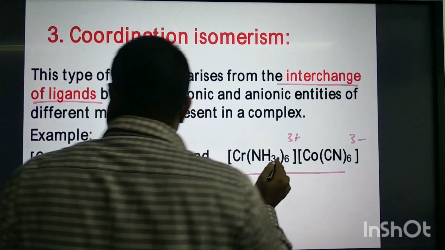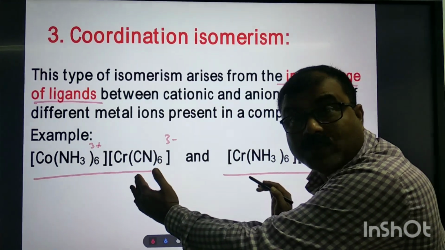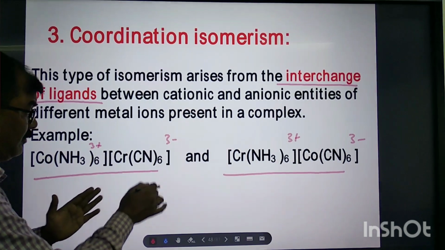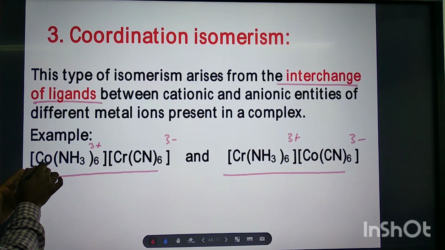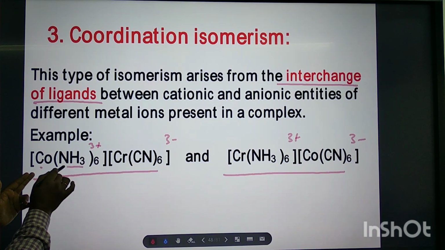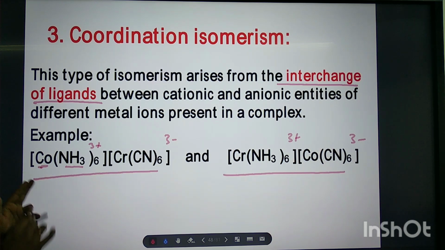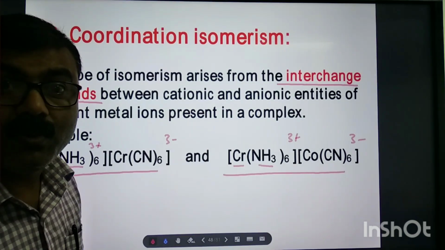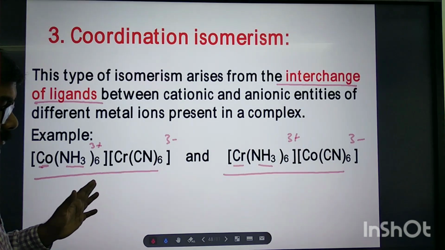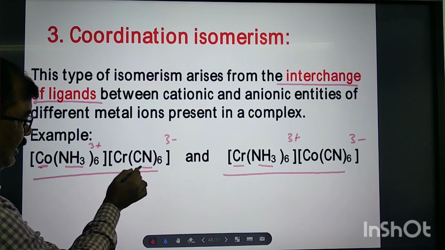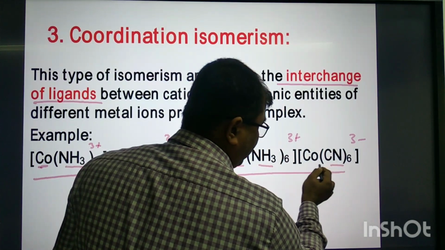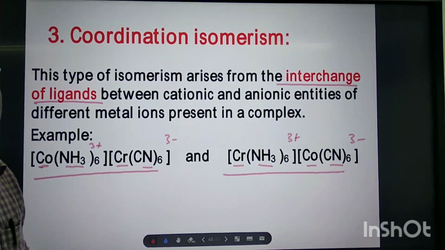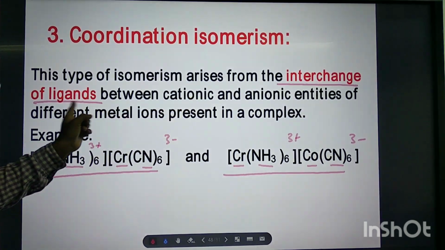Now, why are these two compounds isomers? First of all, you see the connectivity. Here ammonia is linked with the cobalt, but here ammonia is connected with chromium. Have you seen the difference? Here cyanide is connected with chromium, here cyanide is connected with cobalt. It means exchanging of ligands is taking place, that is why interchange of ligands.